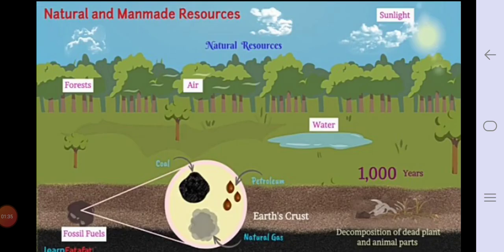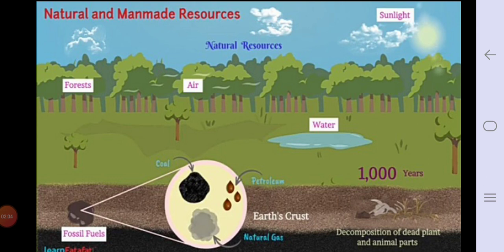Also we can say forest, air, water, sunlight. Also we can say fossil fuels. Fossil fuels are obtained from the decomposition of dead plants and animal parts. Now decomposition of dead plants and animals means what? Whatever living beings, dead living beings, from that we get these fossil fuels.